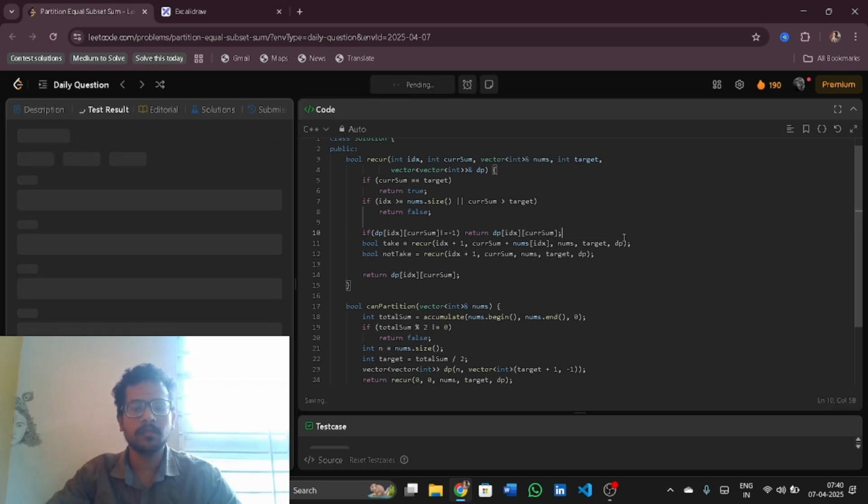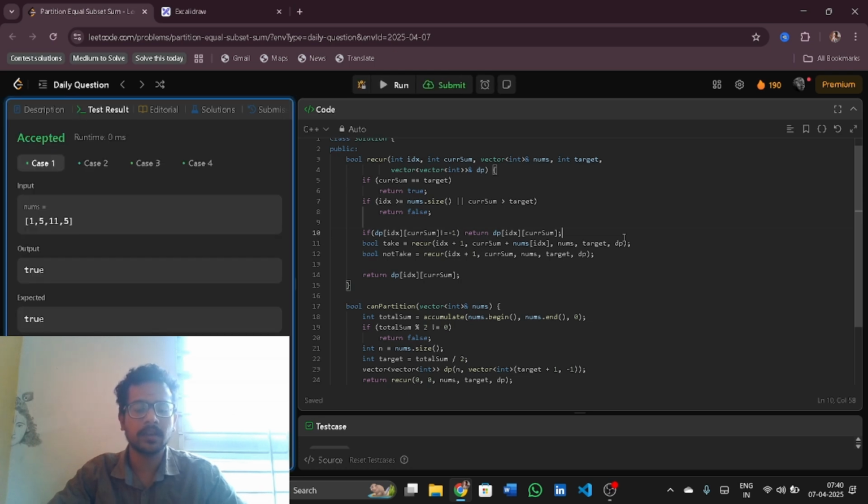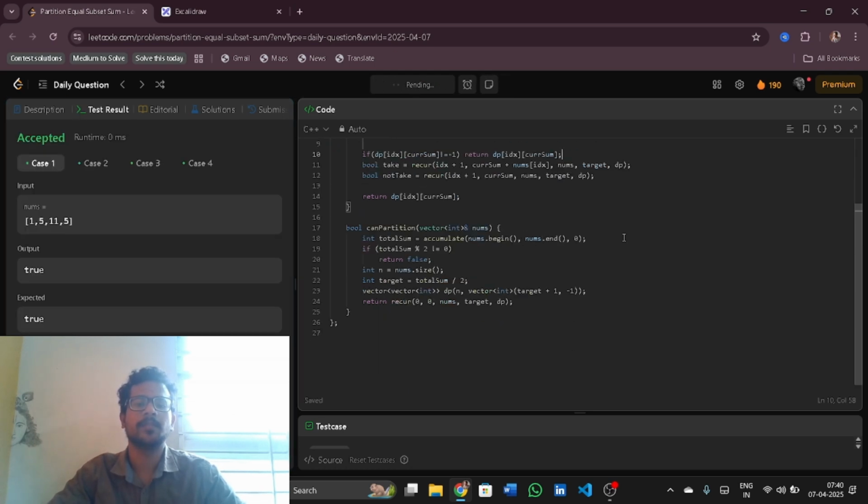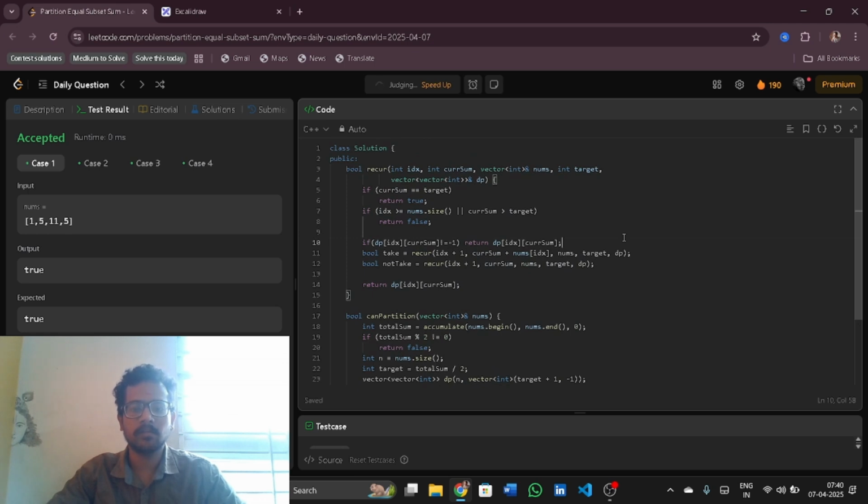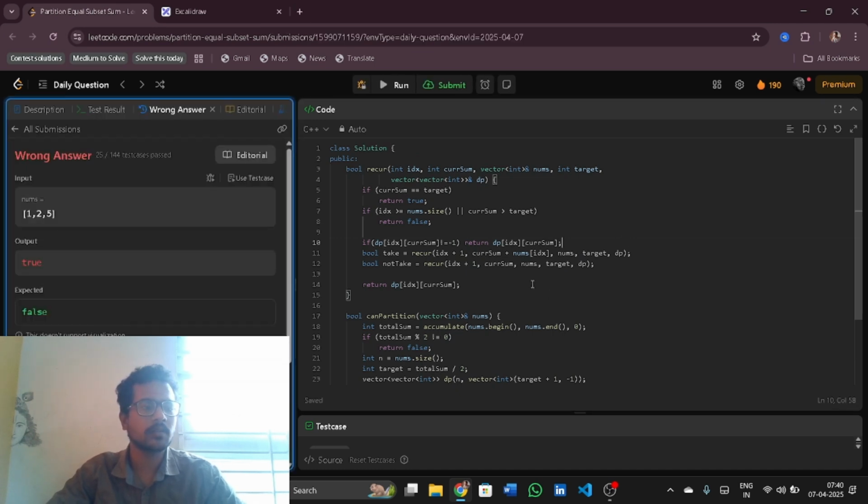So if it is already computed, then there is no need to compute that again. So if I submit this, it will be taking much time, but I can even optimize this. Let us see how we can.